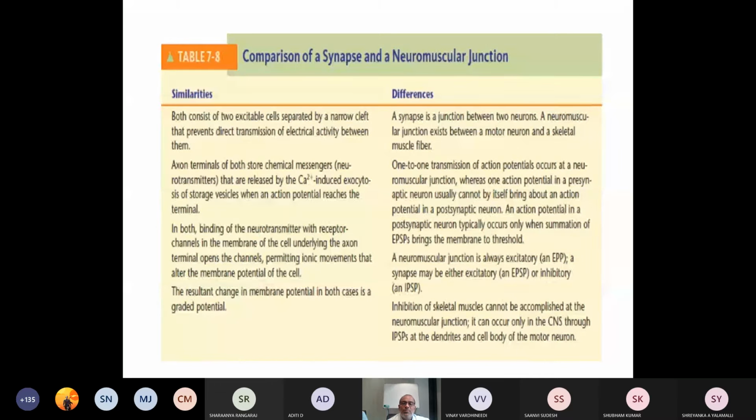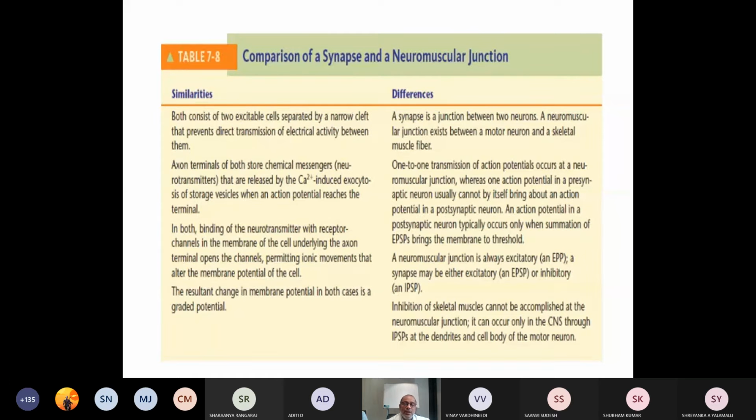Synapse is a junction between two neurons. A neuromuscular junction exists between a motor neuron and a skeletal muscle fiber. Then one-to-one transmission of action potential occurs at a neuromuscular junction, whereas an action potential in a presynaptic neuron usually cannot by itself bring about an action potential in the postsynaptic neuron.